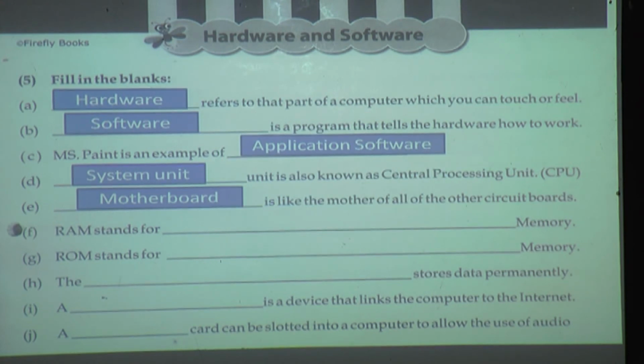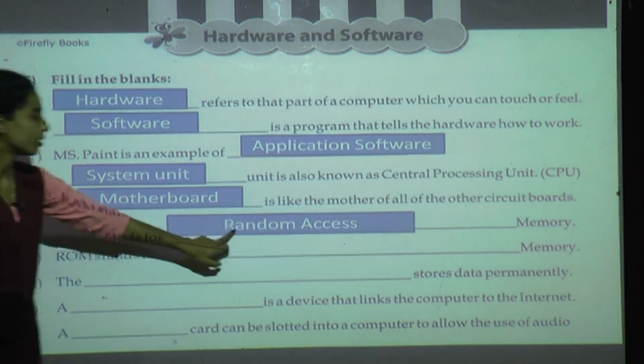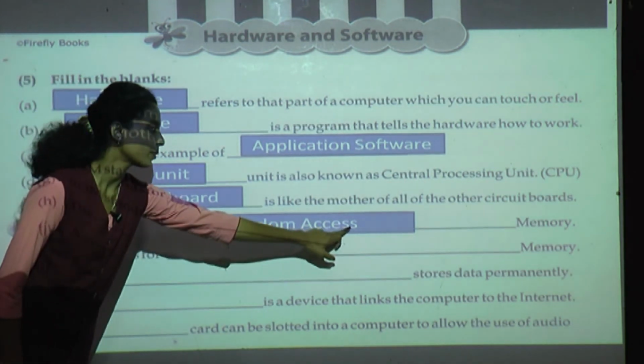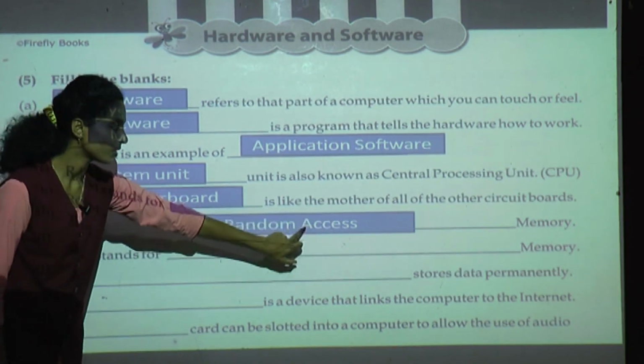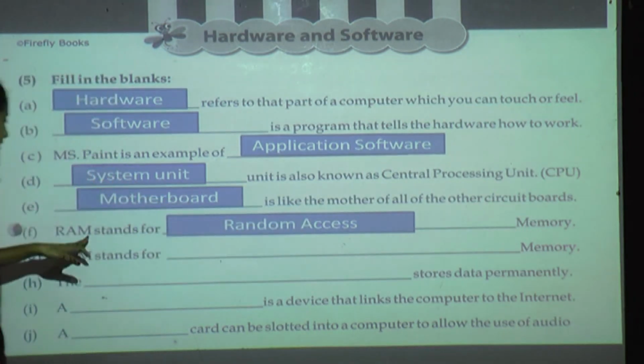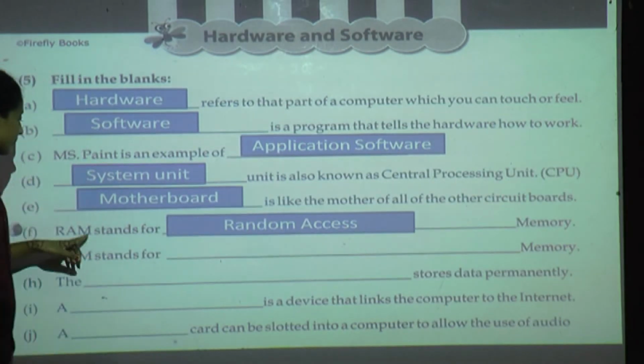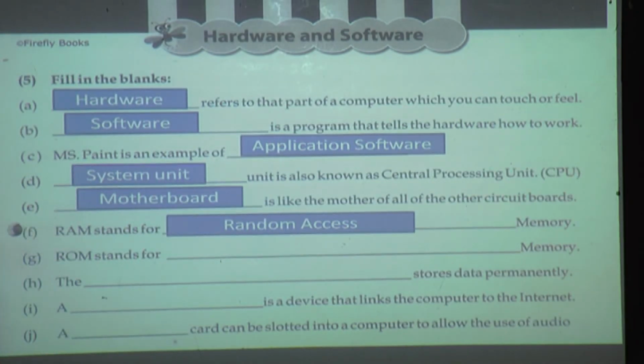Then next is a RAM stand for. What is the long form of RAM? Random access memory means random from this word R. Access, from here next word it is A, and last one is a memory from that word M. RAM. Random access memory.